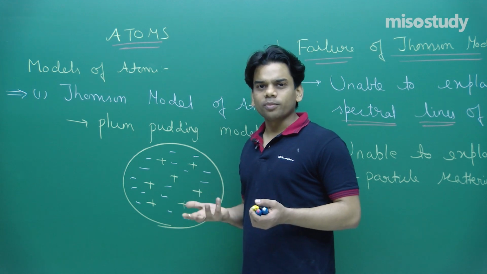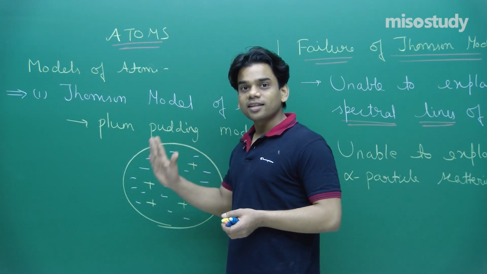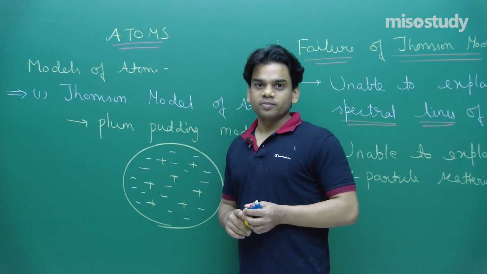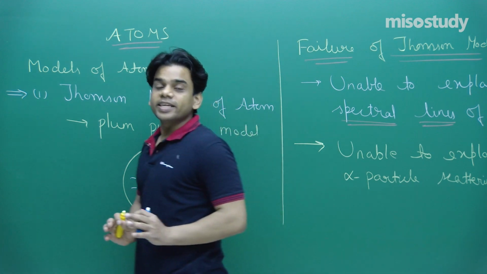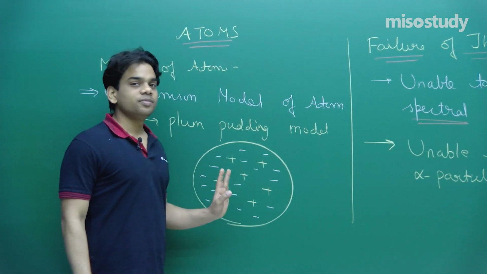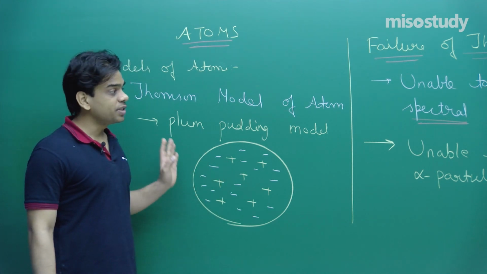And the same thing you can take as the watermelon, where seeds will be there in the watermelon. So seeds you can take as the positive charge and the entire red portion of the watermelon you can treat as the negative charge. And these positive and negative charges are distributed in such a way that the net electronic charge on the atom is neutral. That is how it is distributed.